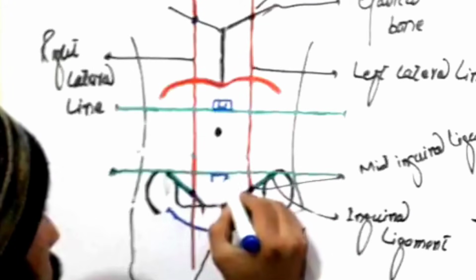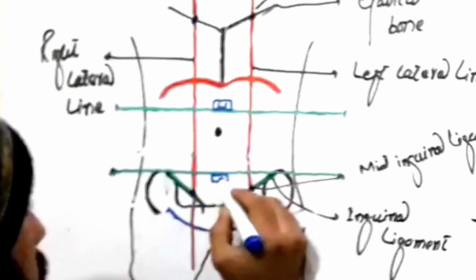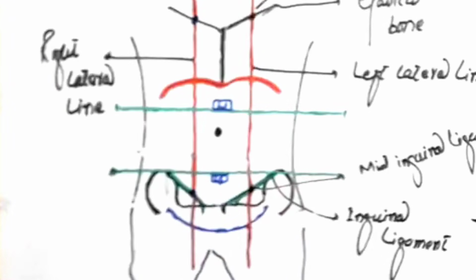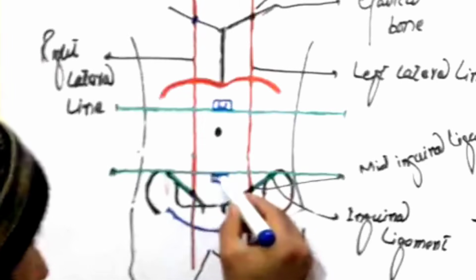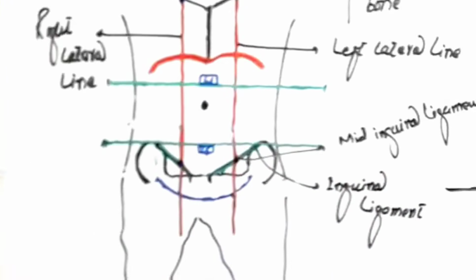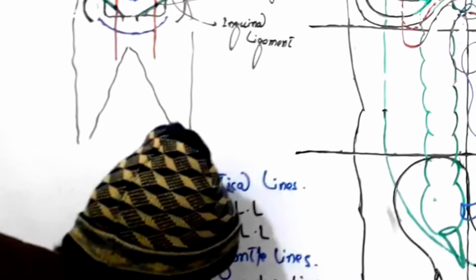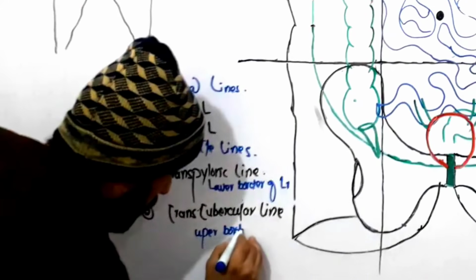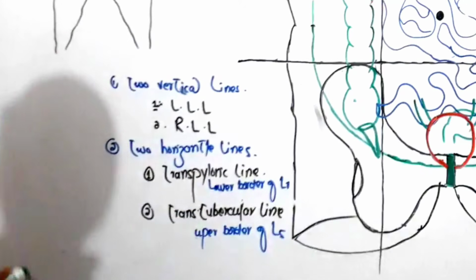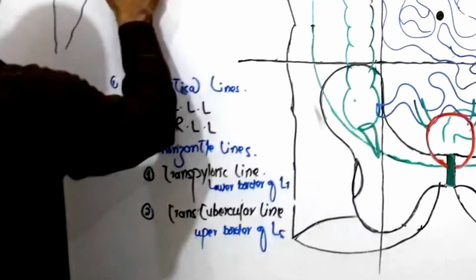and the transtubercular line is drawn at the upper border of L5. So this is our L5. At the upper border of the L5 vertebra, this line is drawn. So I will write here upper border of L5. Clear, friends? Okay, done. We are done with it.